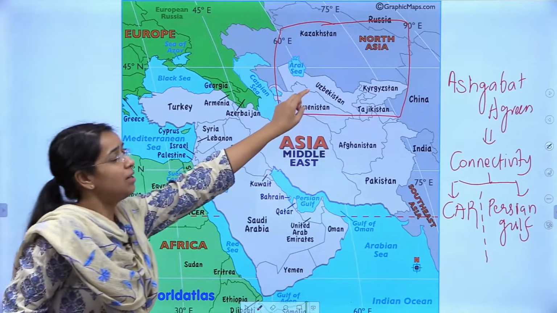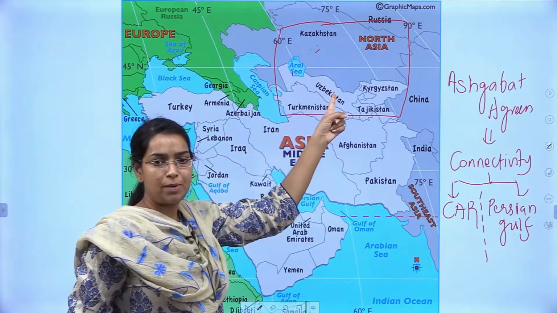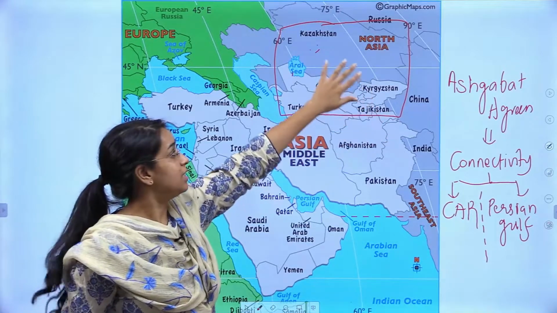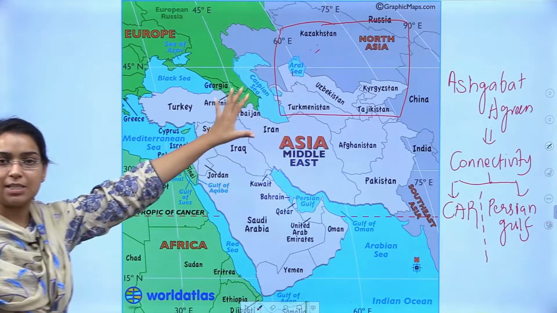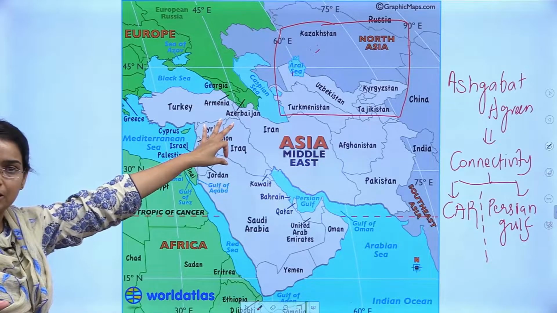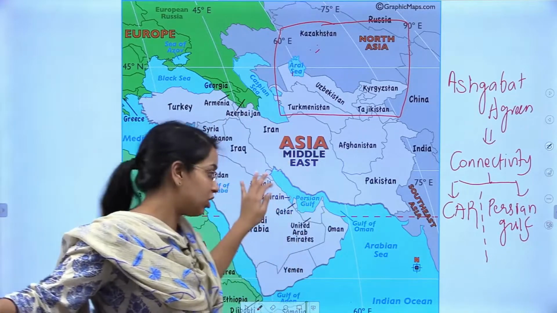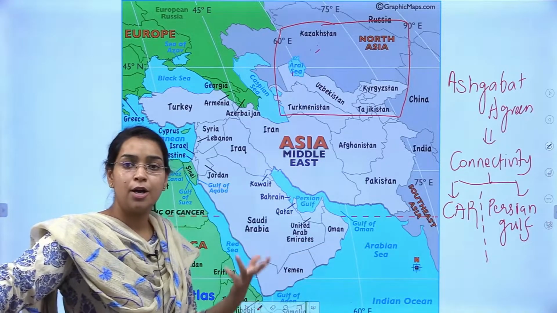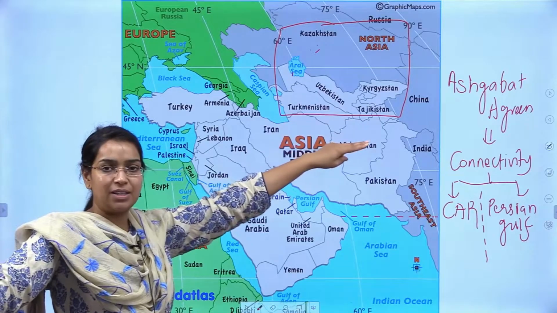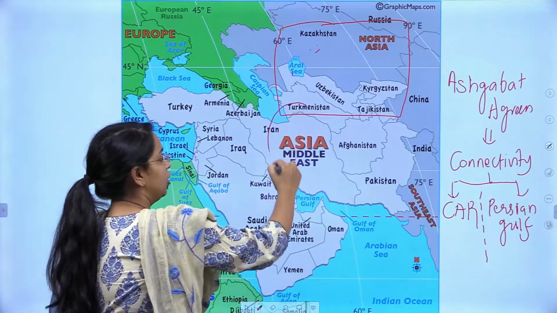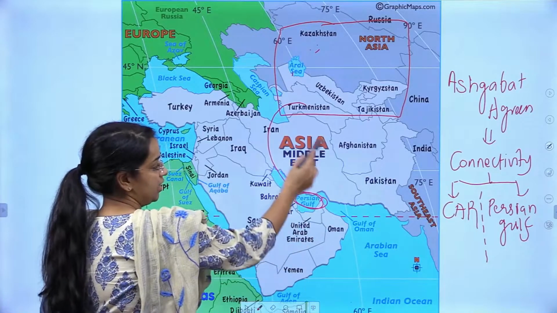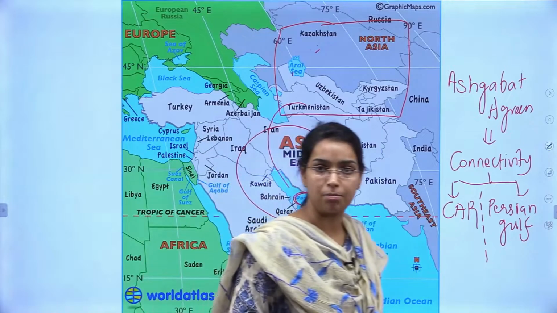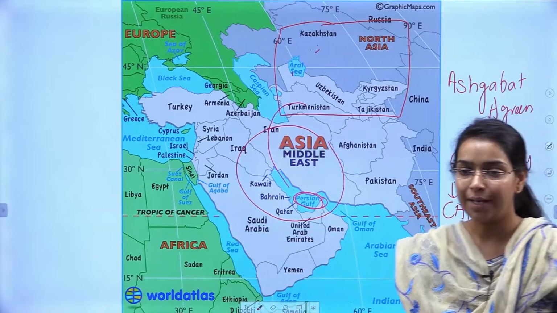Those who did not understand, please see Kazakhstan, Uzbekistan, Turkmenistan, Kyrgyzstan and Tajikistan. These are the 5 Central Asian republics. These are majorly landlocked countries, right? They do not have connectivity with the open seas for free movement of trade and services. So by Ashgabat agreement they are trying to get connected to these Persian Gulf nations and to the Persian Gulf also, so that they can interact with the outside world too, right.